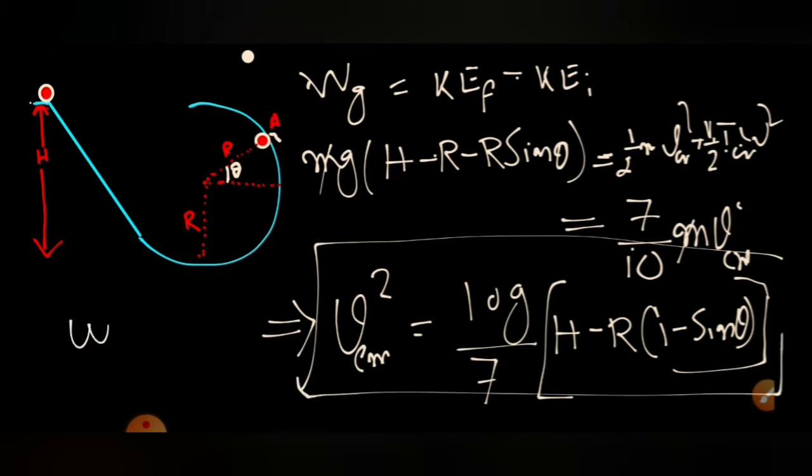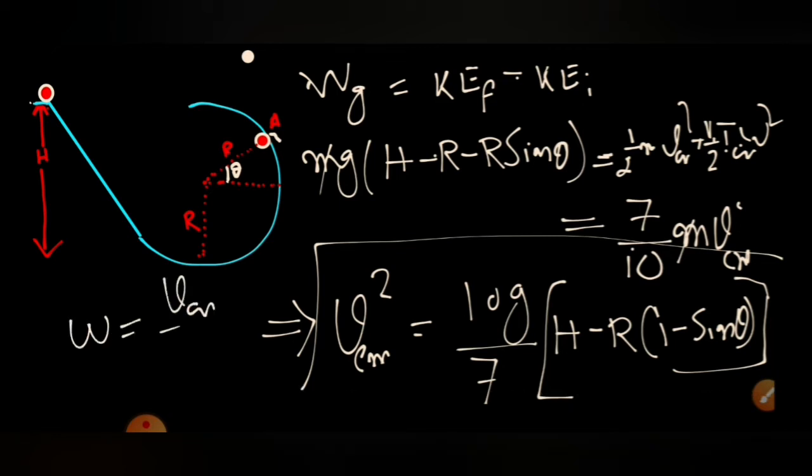So at this point, the speed we obtain. Omega can also be obtained at that time if you want. Then VCM by R, the radius of the sphere, because VCM is equal to omega R. Here omega is VCM by small r, which is the radius of the sphere. It is not given in the question, but it has some radius.